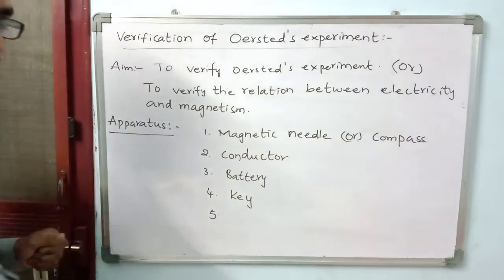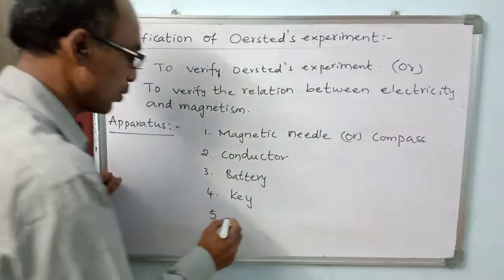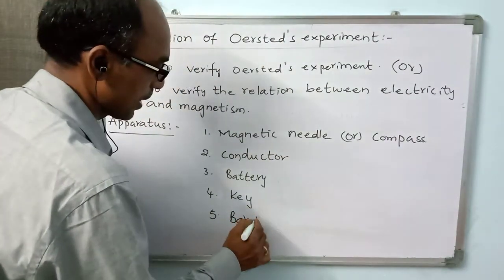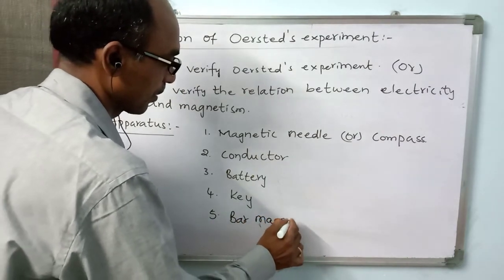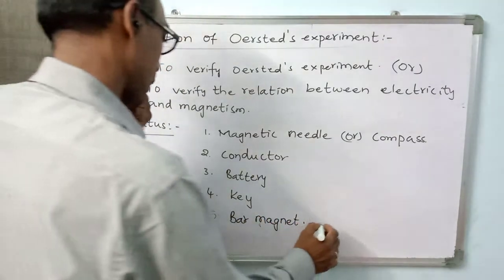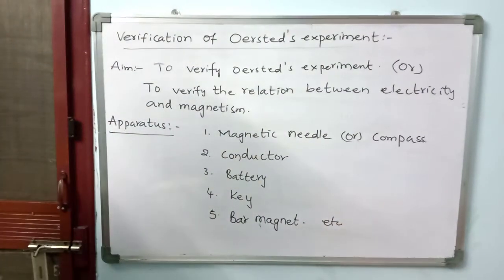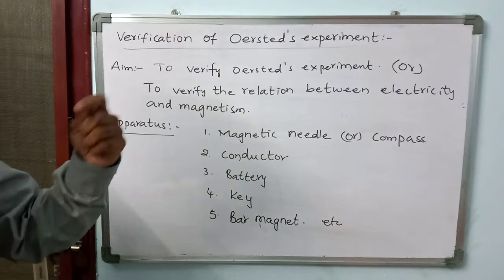So we are checking, verifying. We use a bar magnet also. Right. So etc., whatever is needed. Some stand also, maybe without that also we can do it. But that's what I am putting, etc.